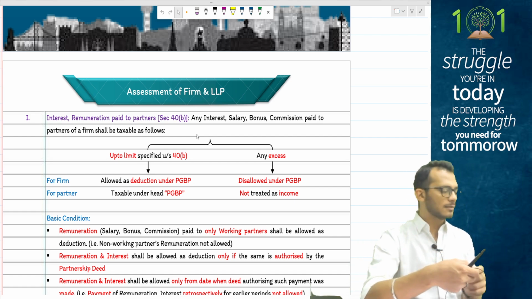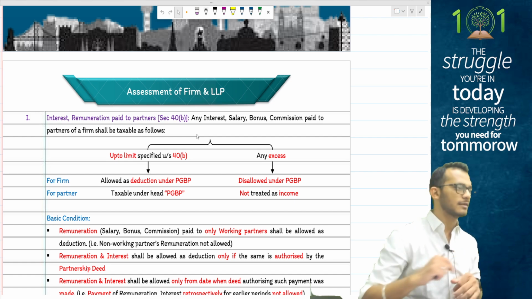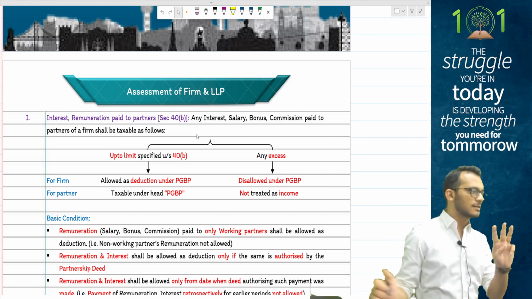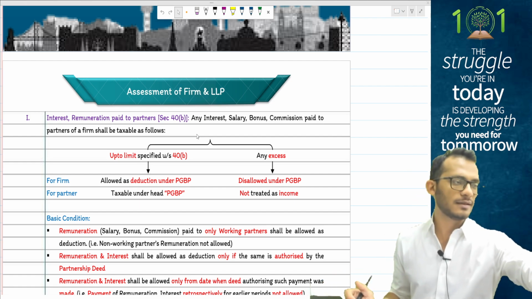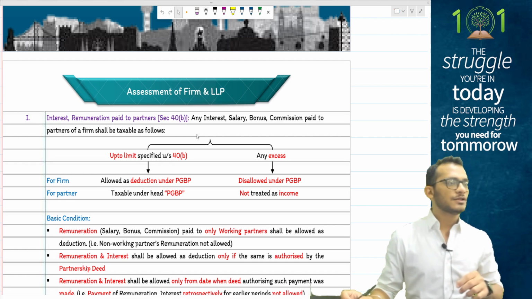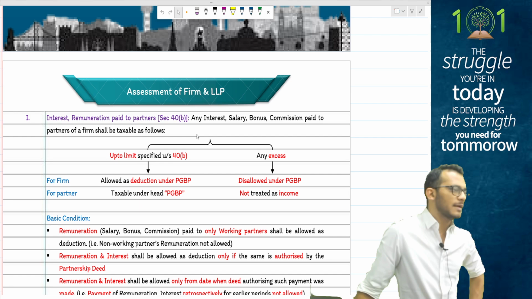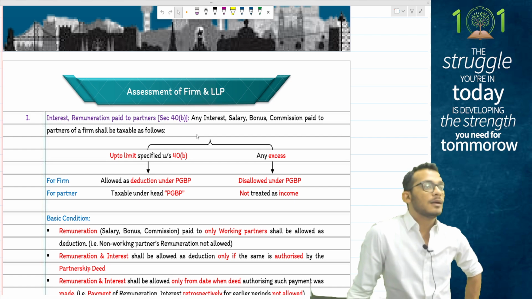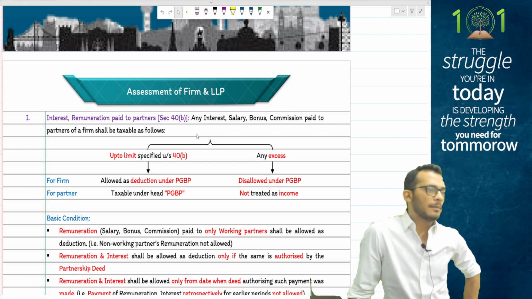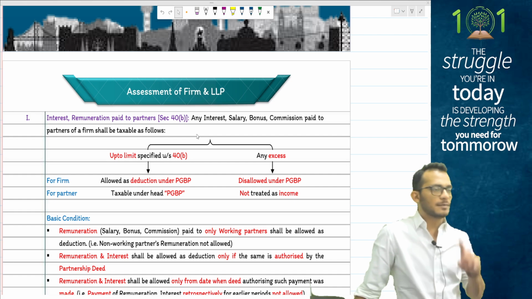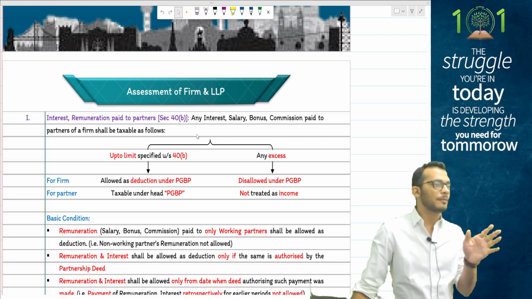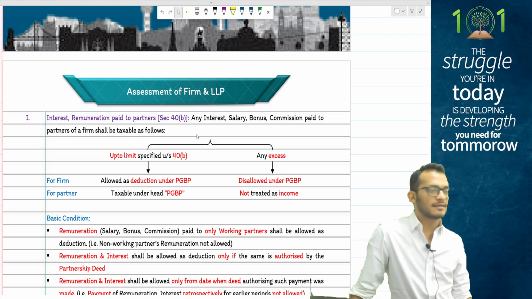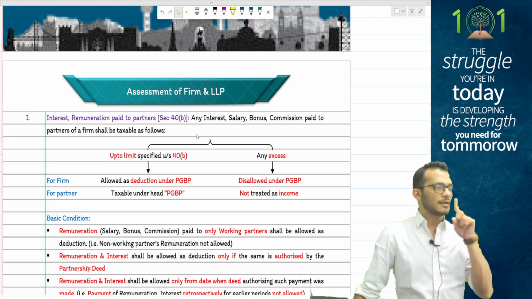First rule to follow when it comes to firm, people, is that you need to understand what is the transaction which takes place between the partner and the firm. There are three kinds of transactions which can take place between a partner and a firm. Transaction number one talks about share of profits, where income tax says that share of profit is not allowed as a reduction in the hands of the firm, but it is exempt in the hands of partners. Because the partnership firm is already going to pay tax on the whole income, it is exempt in the hands of the partner because the firm takes care of the taxes. That is your transaction number one.